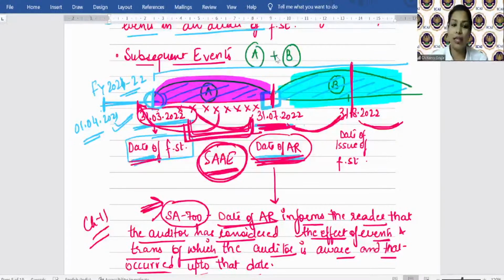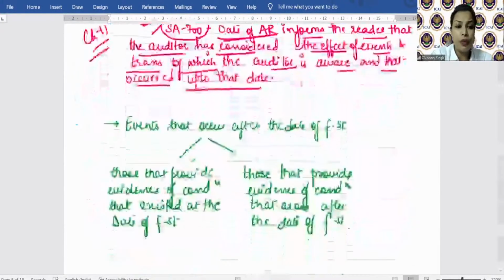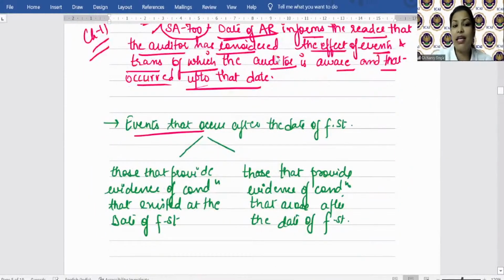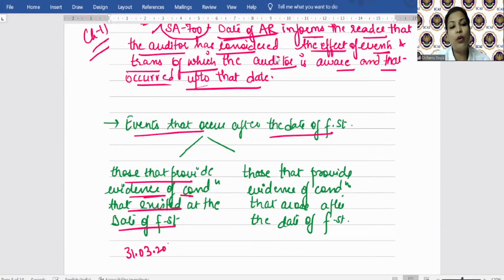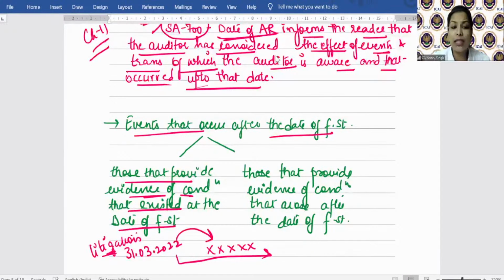So I told you that events after the date of financial statement can be events that provide evidence of conditions that existed at the date of financial statement. For example, 31st March 2022 and after that some event happened. Let's say some litigation was going on, and its outcome comes.